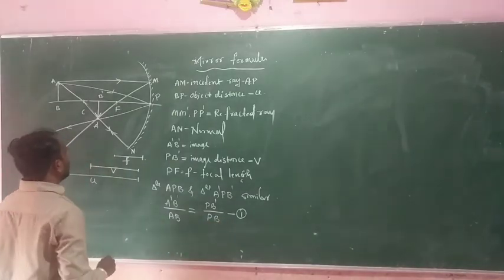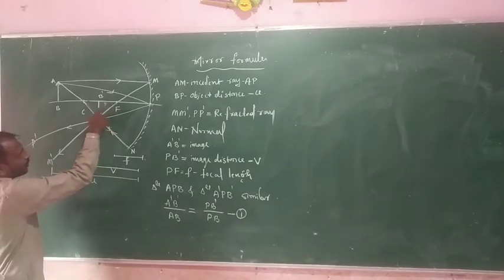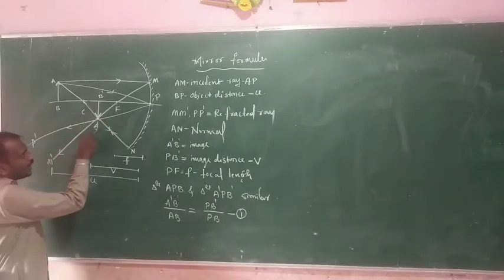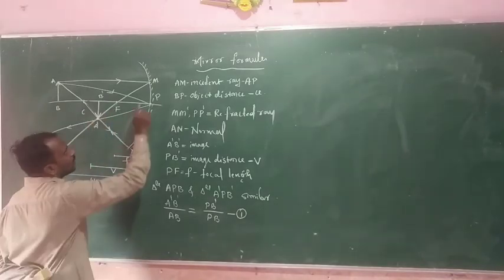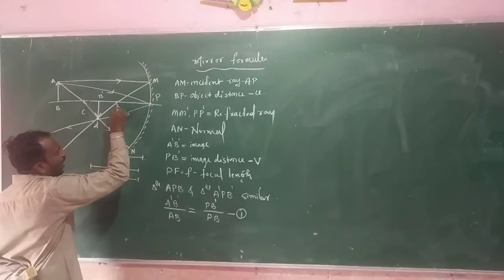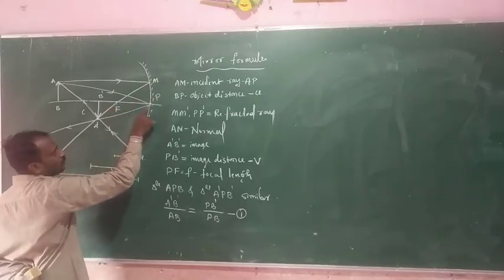Another two triangles. A dash F B dash is one triangle. Another one is triangle M F P. Okay.